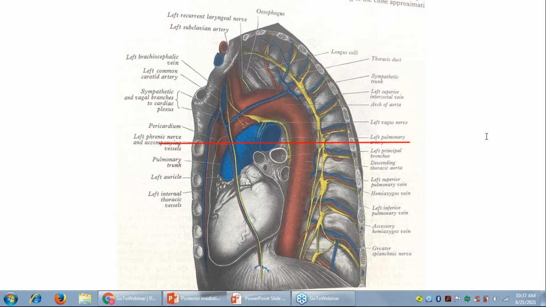Let's move on. Okay. So this picture shows us the view of the mediastinum as seen from the left side. You can see the manubrium sternum in front. We can see the vertebra, the cut ends of the ribs. So these must be the heads of the ribs posteriorly. So this is what we are looking at, the left view of the mediastinum.